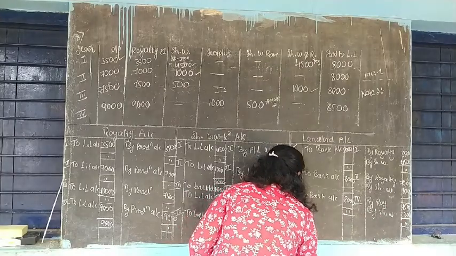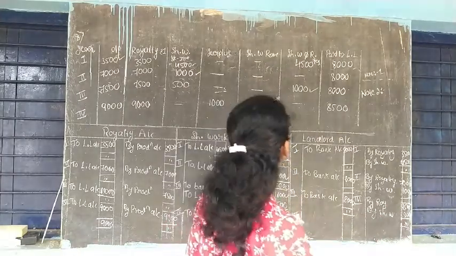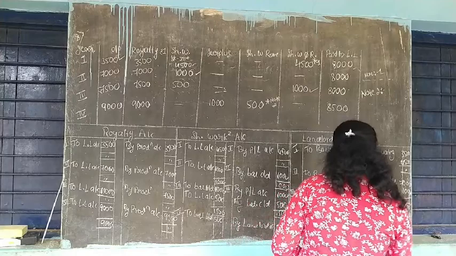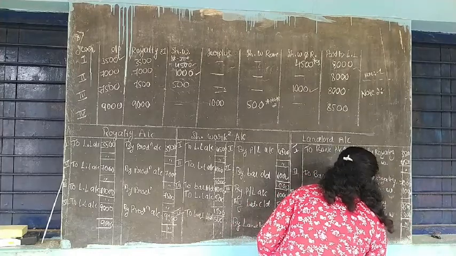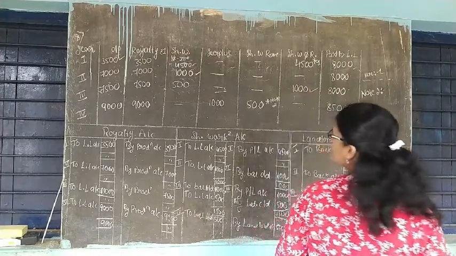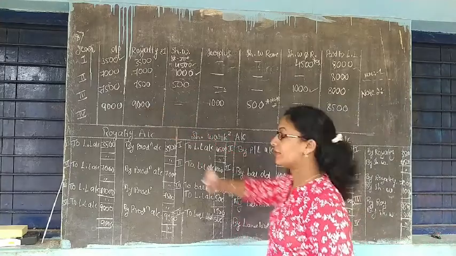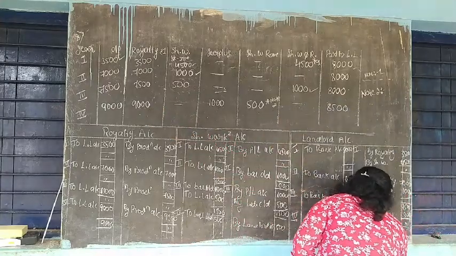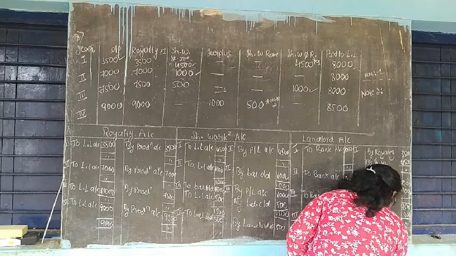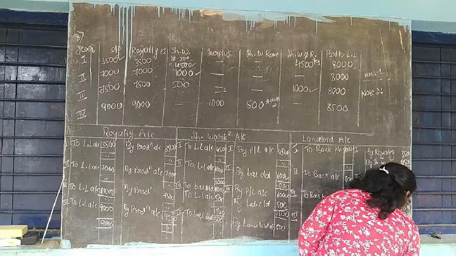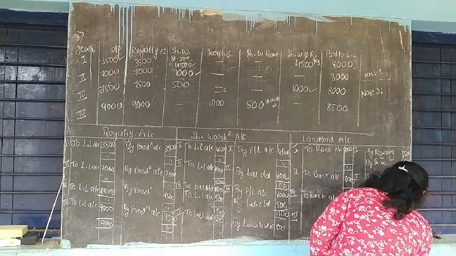Next year, fourth year, short working has been recouped. So here royalty is 9,000, right? So by royalty it's 9,000.